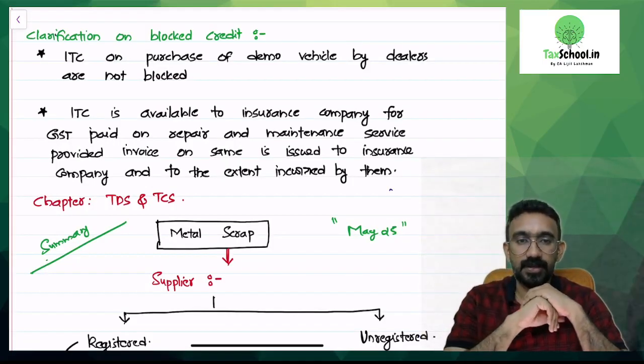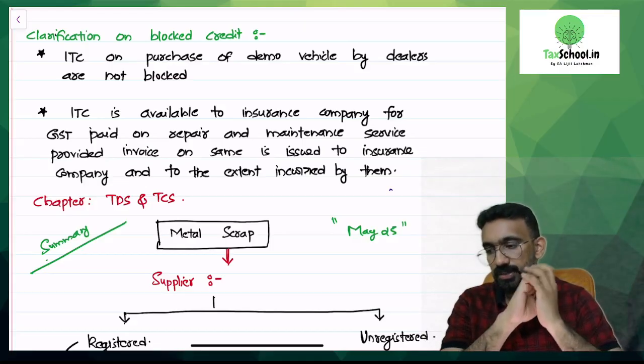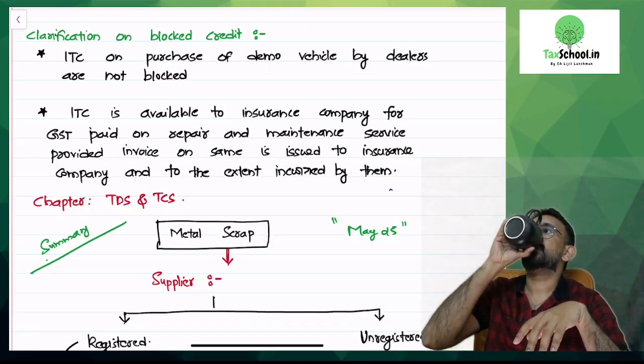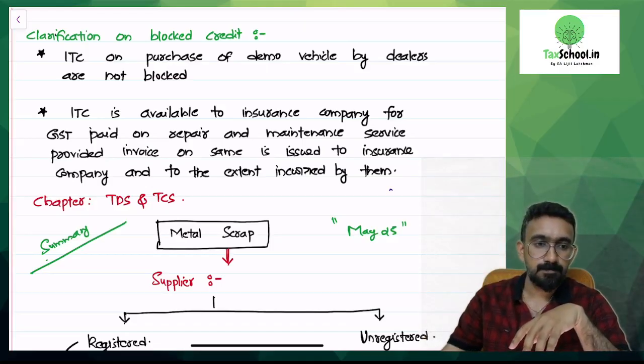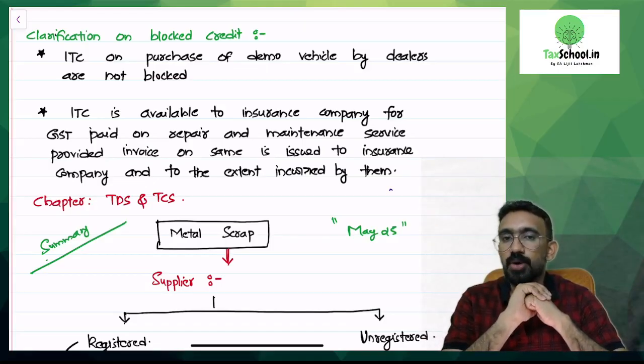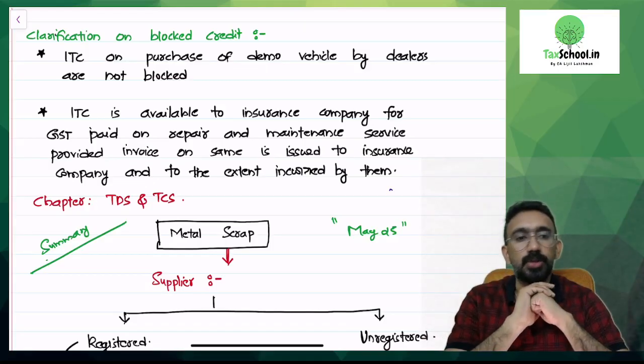There are two more clarifications that I wanted to discuss from the ITC chapter. ITC on purchase of demo vehicles by dealers is not blocked.